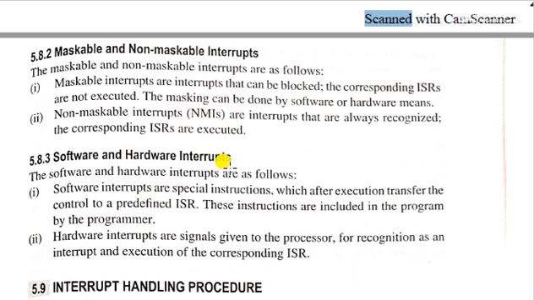The software interrupt is the interrupt which is controlled by the programmer. If the programmer wants to interrupt the 8085, the programmer uses the instruction for which those interrupts are available, and interrupts the 8085.